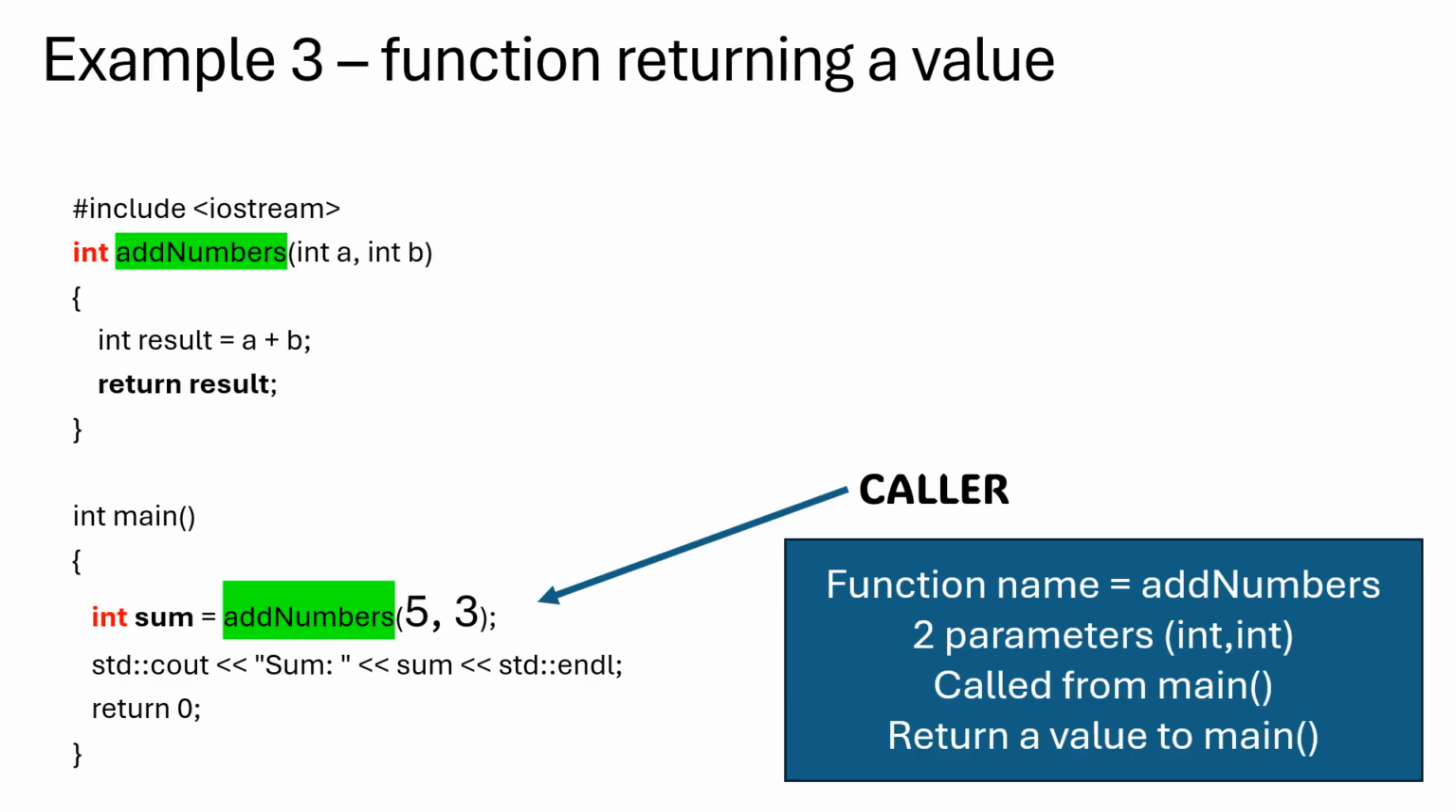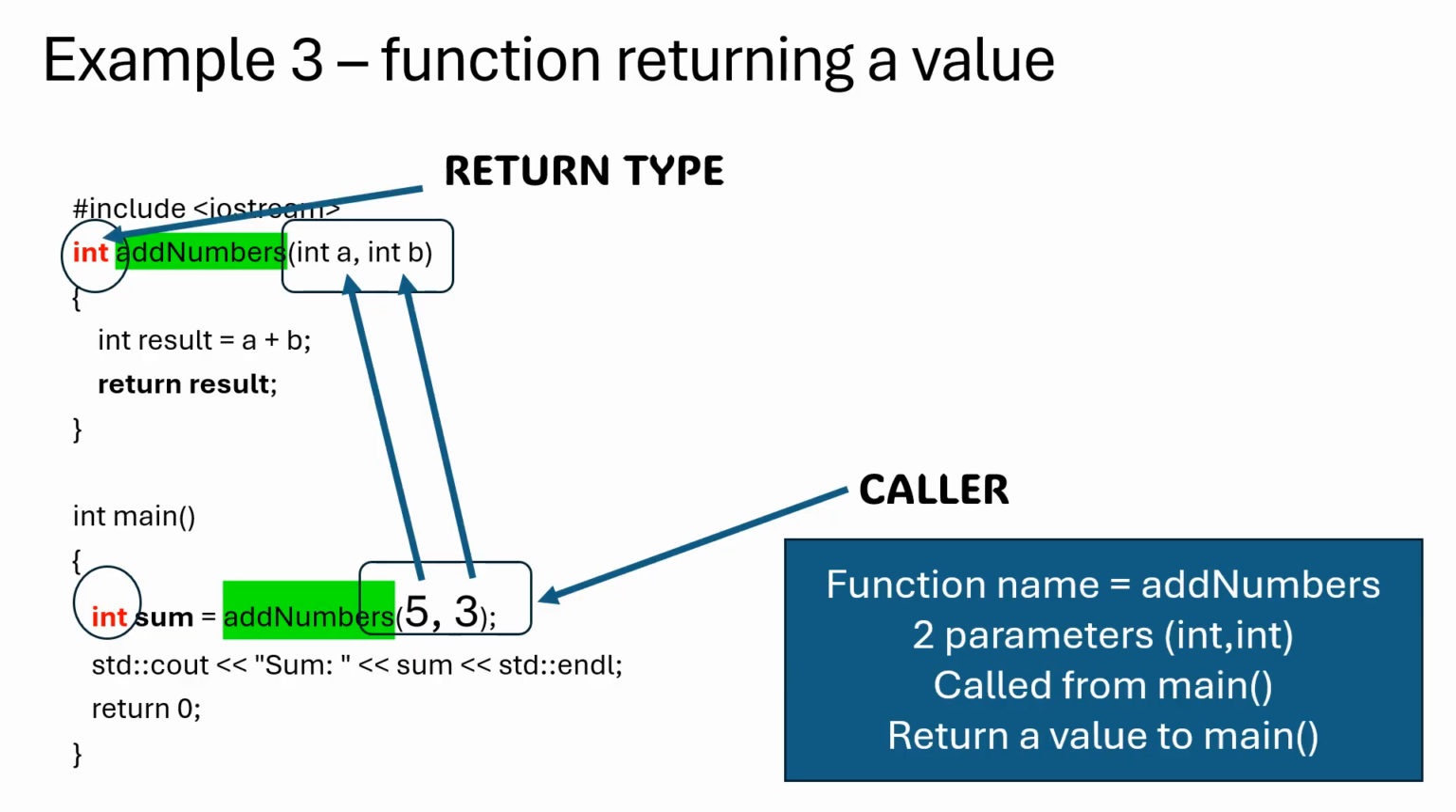So here is the function, and the function has 2 parameters of type int and int, corresponding with the parameters of the caller. And then, because we need to return a value, the return type of the function should be of type int. Inside the function, we have a final statement, return result, and the value of return will be returned to the caller and saved in the variable sum.